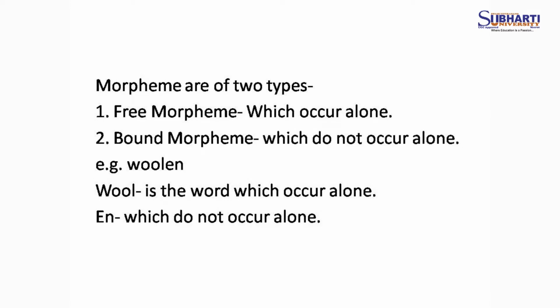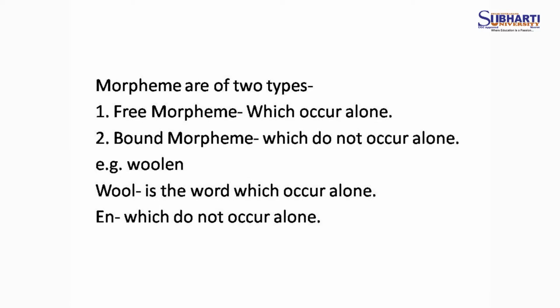Suppose I take the example of woolen. In that word, wool may occur alone, and en may not occur alone. If I add en to wool, then en cannot occur alone.